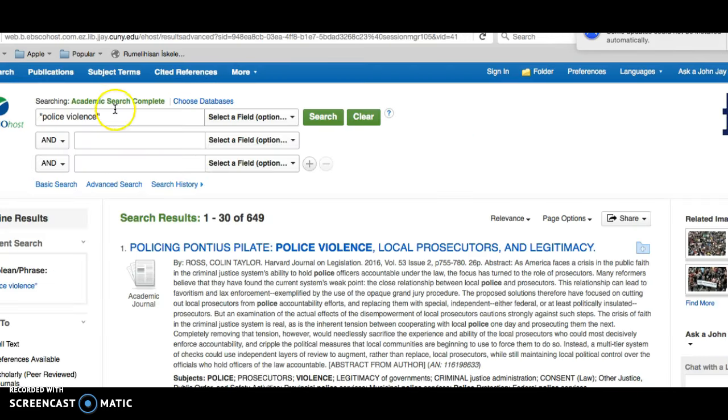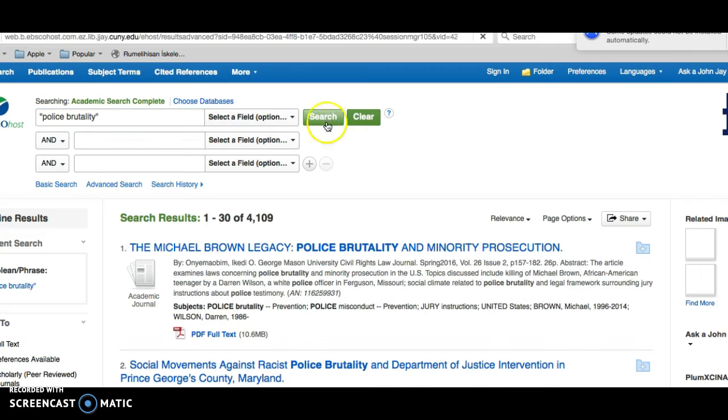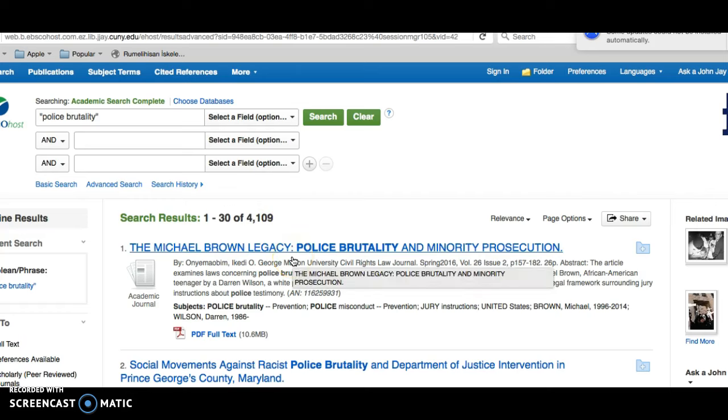So let's redo our search. And instead of doing police violence and getting 649 articles, let's put in police brutality. Now we have many more articles. But again, this search returns all the articles that use the phrase police brutality anywhere in the article. That's going to include articles that make offhand references to police brutality.